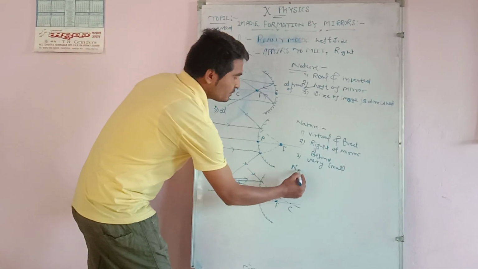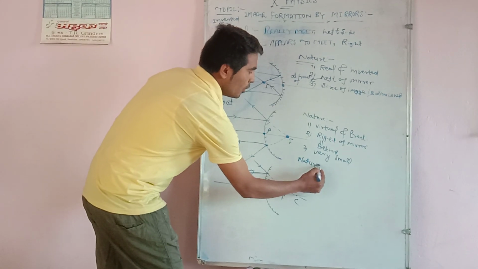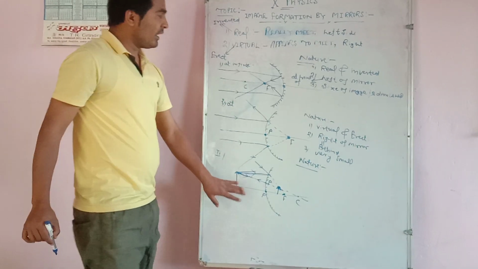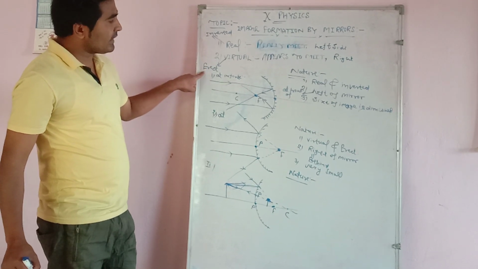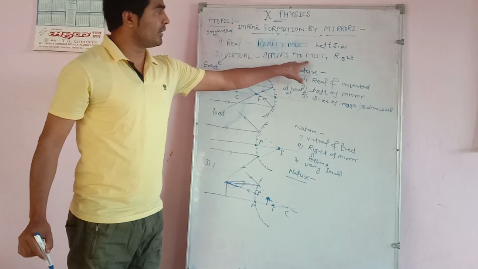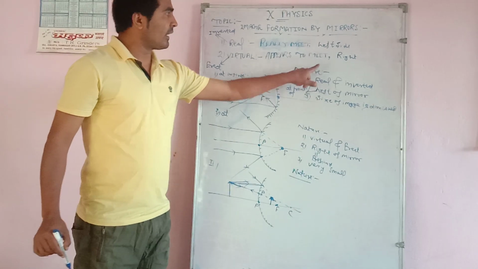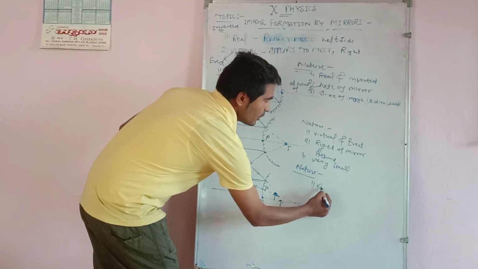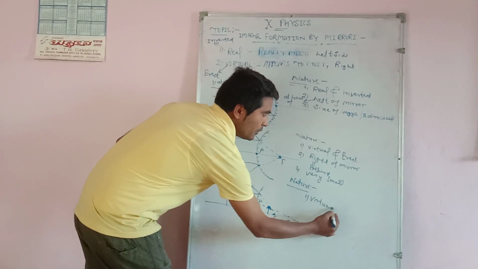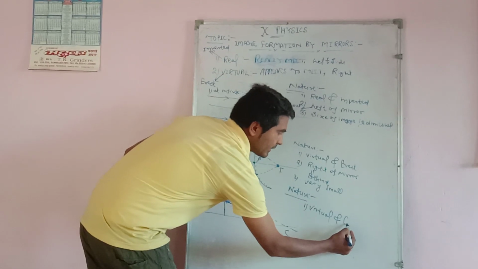Here again the image is at the right of the mirror. So the nature is: all the images which form at the right of the mirror are always virtual and erect. Light rays after reflection appear to meet behind the mirror. Right means behind the mirror. So nature is first virtual. Dear student, a virtual image is always erect.